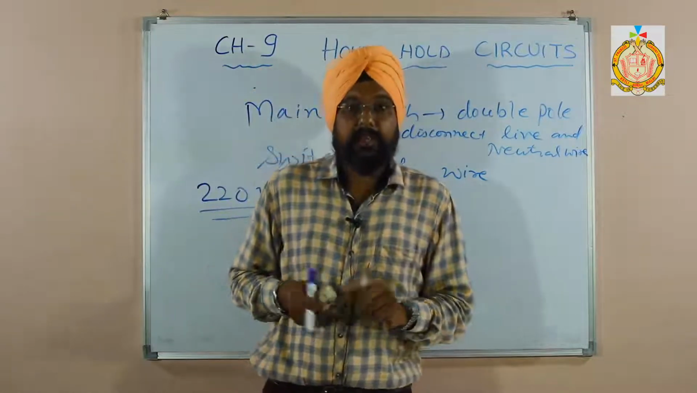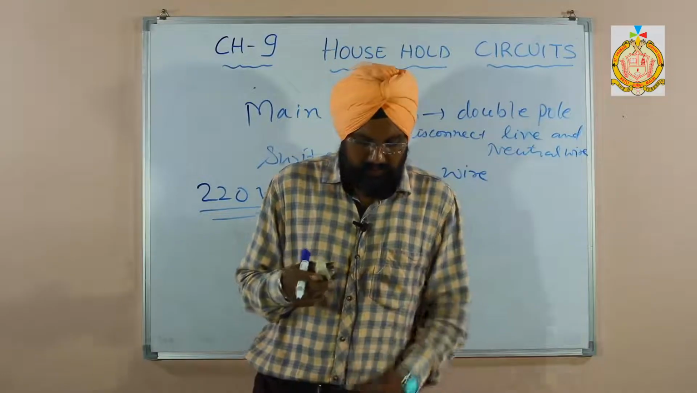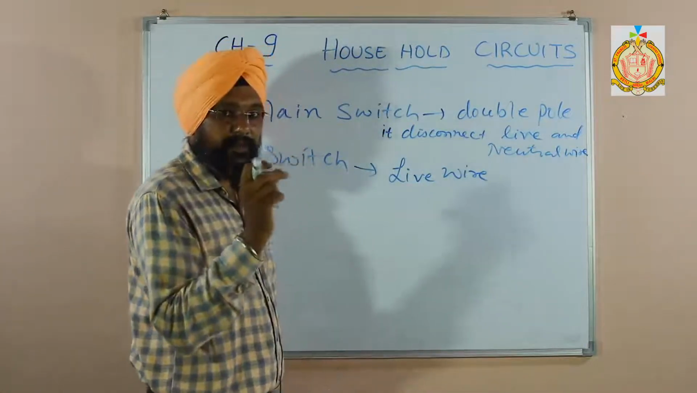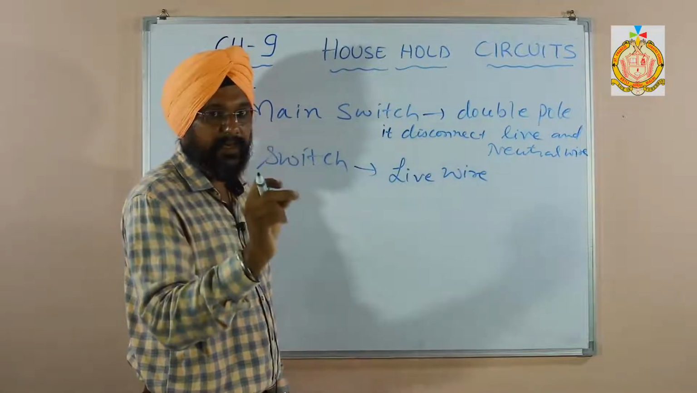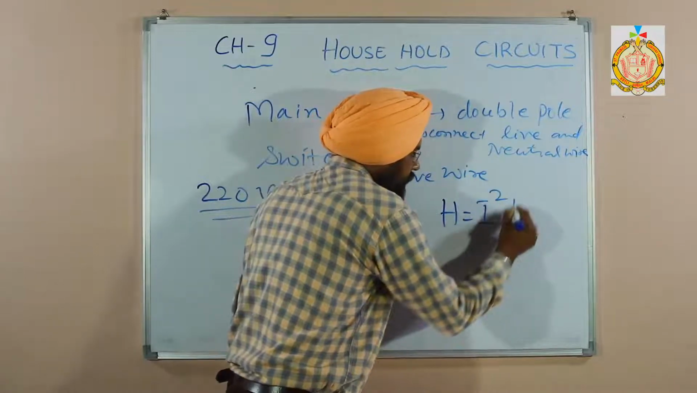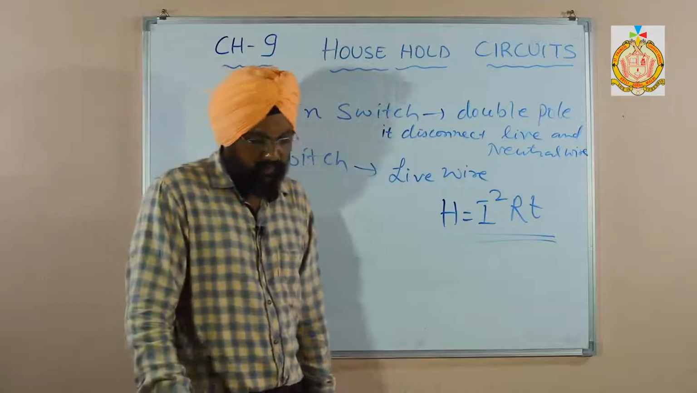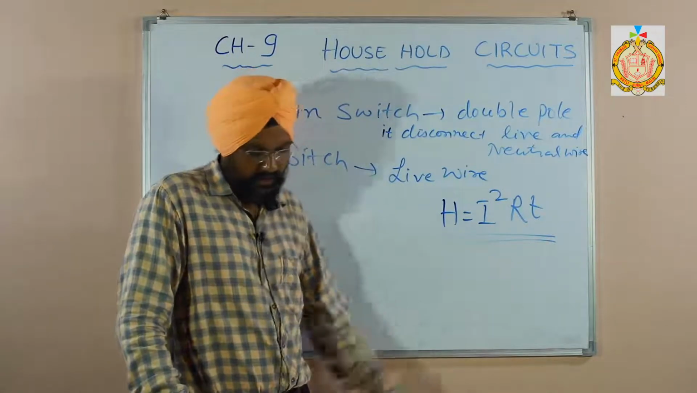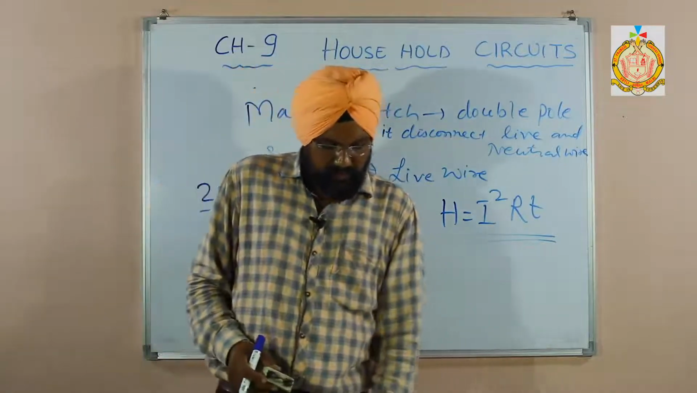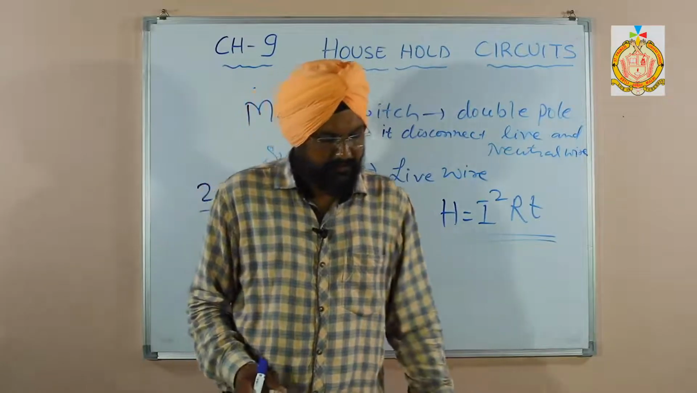Name the principle of the fuse. It works on the heating effect of current. In the previous chapter, at the very last, I explained the formula H equals I squared R T. This is the heating effect of the current, which we can use. So the main principle is the heating effect of the current.